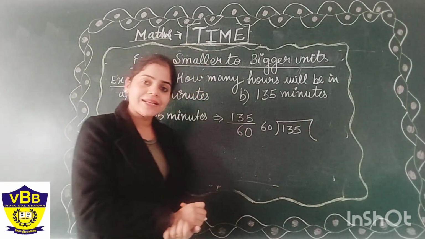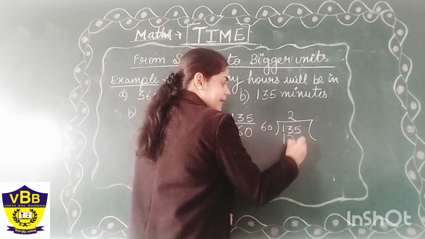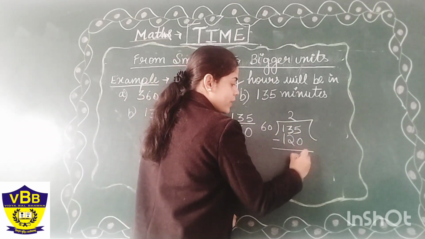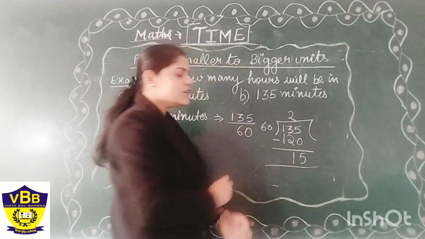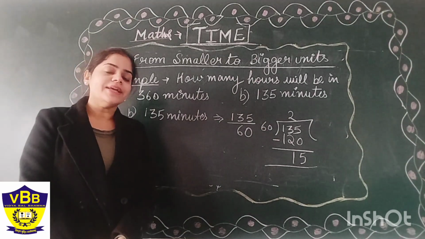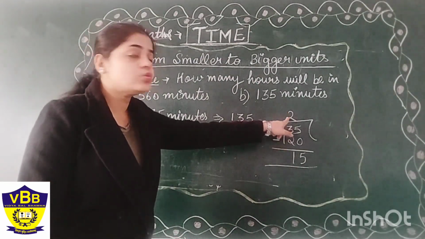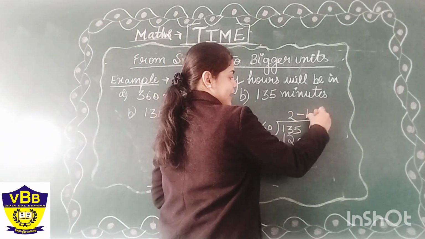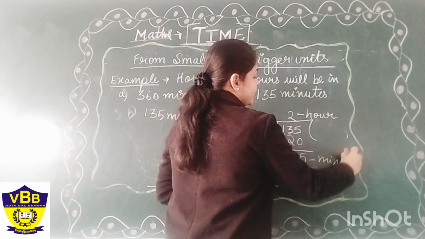Since we know that 60 twos are 120, so it will be 120 and then we will subtract this quantity. 5 minus 0, 0; 3 minus 2, 1. So, how can you guess what is the hour and what is the minute? Let me clear this with the example. 2 will be considered as hour and 15 will be considered as minute.